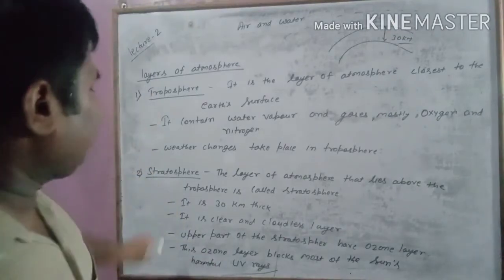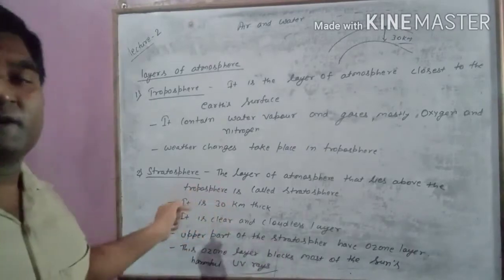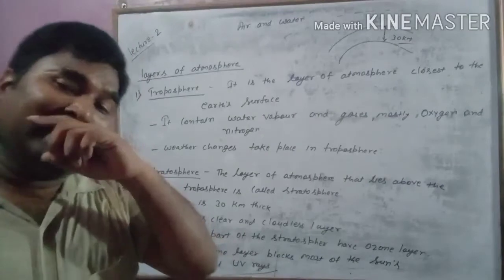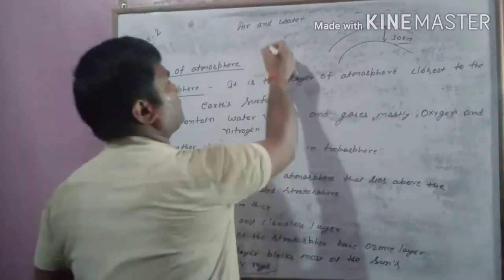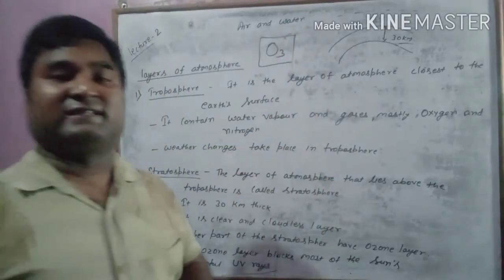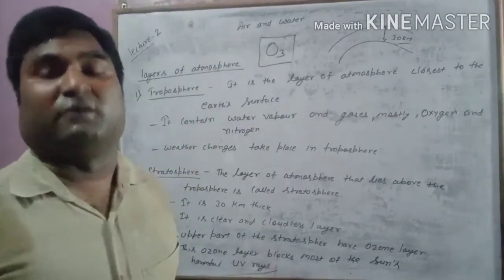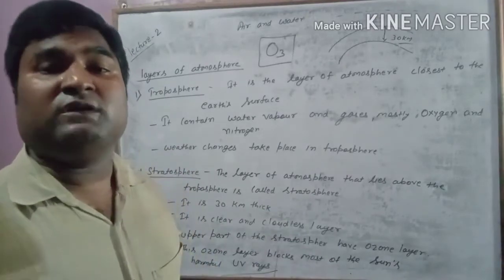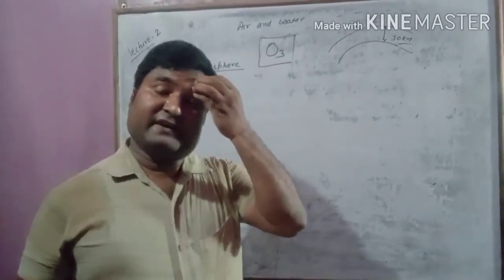Okay, so stratosphere, it is just above the troposphere. What you have to remember in stratosphere, at the upper part of the stratosphere there is ozone layer, and this ozone layer is actually made up of ozone gas. Ozone, the formula is O3. This is ozone gas. So the layer of this gas on the upper part of the stratosphere is called ozone layer.